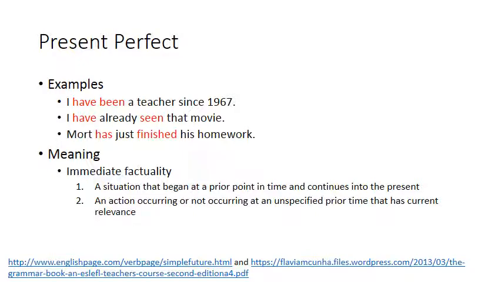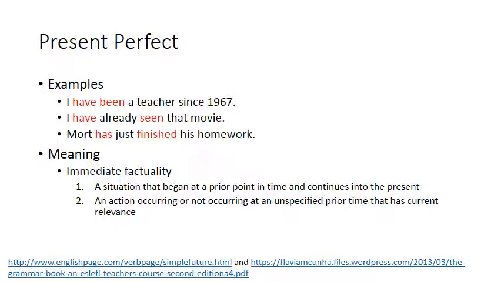The second meaning here is an action occurring or not occurring at an unspecified prior time that has current relevance. So what we're talking about is an action that happened at some time in the past, but we don't know when. We don't know the specific time that it happened in the past. But for some reason, it's important to the conversation right now.